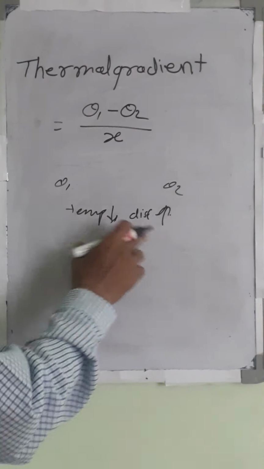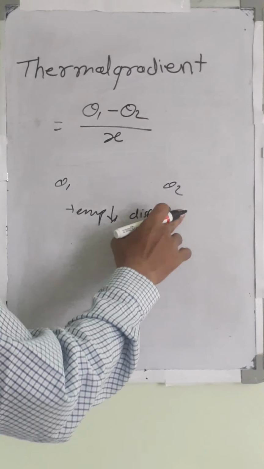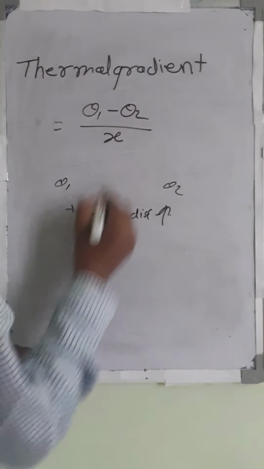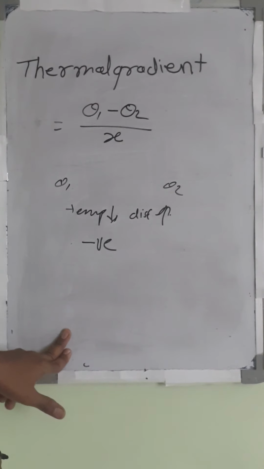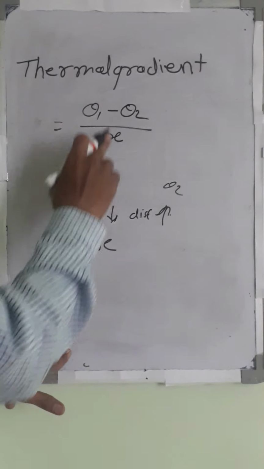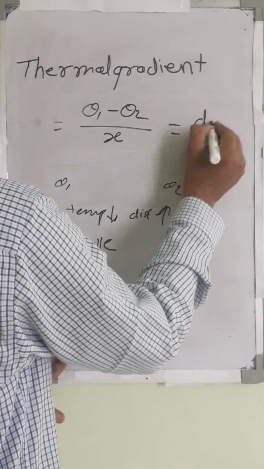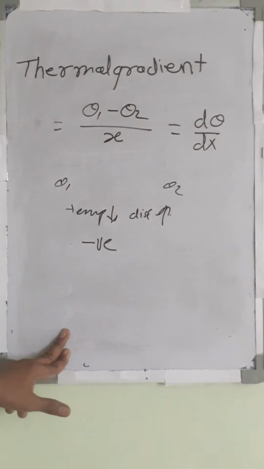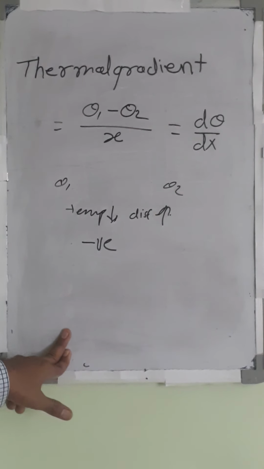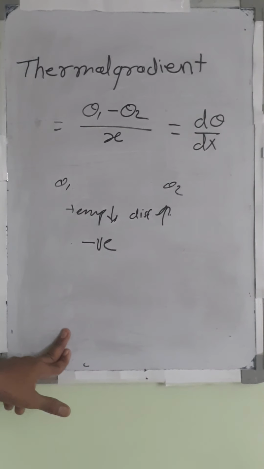Therefore, due to this, that is temperature decreases as the distance increases, this temperature gradient is represented as negative. Then as the change in the temperature, it is also represented as d theta by dx. So thermal gradient is nothing but d theta by dx.